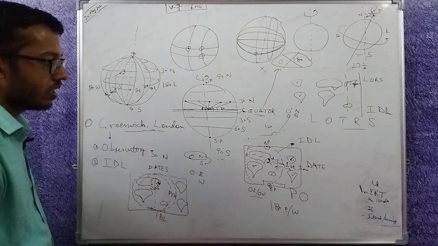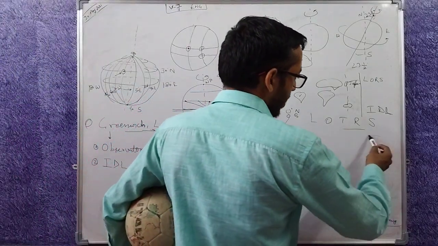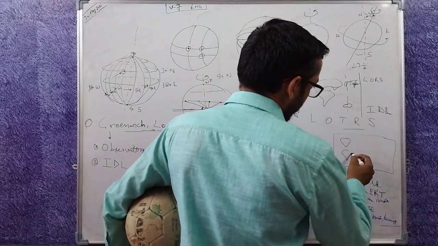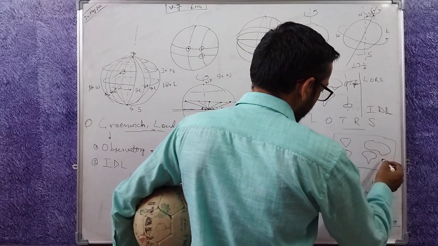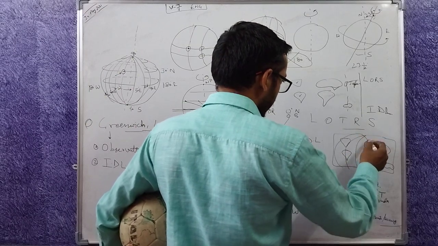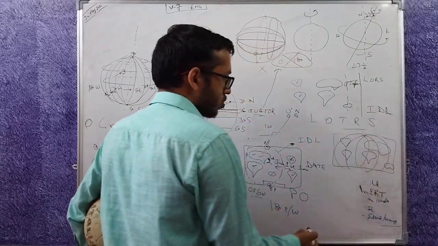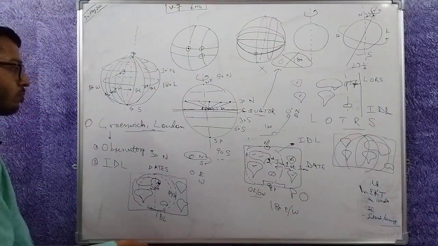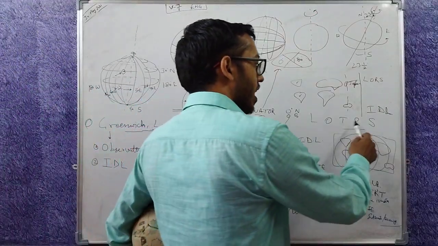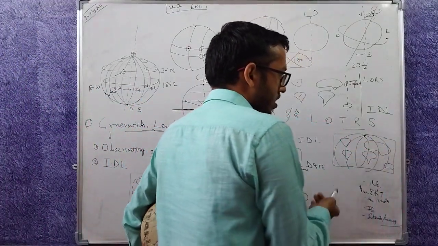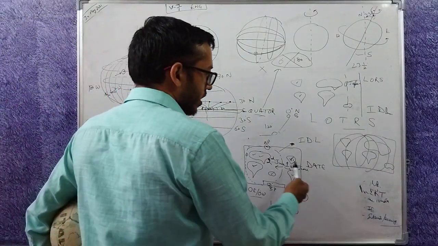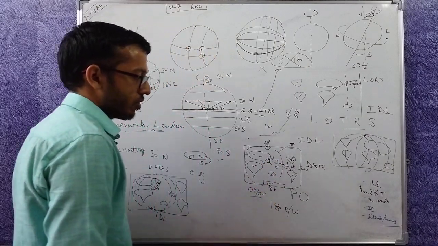Why only this line? When you draw the map of the earth and try to cut it at multiple points, you can cut it here, here. You can first choose the International Date Line and then define the prime meridian opposite to it. If I try to cut as many lines as I can around the earth, looking for the line on which the minimum number of people live, generally it is the line which passes through the middle of the Pacific Ocean.